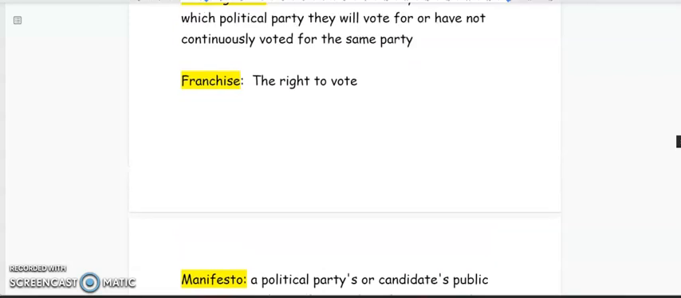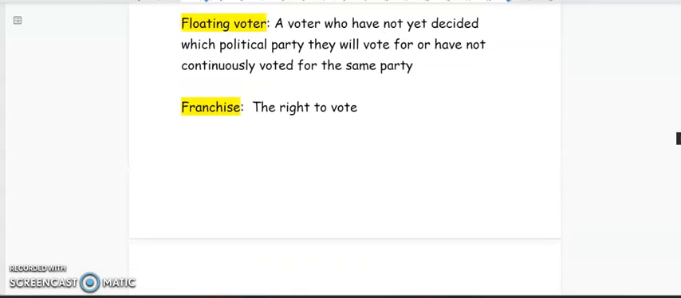And before we look at our next term, which will be manifesto, I want you to think about this term, manifesto. And I'm going to give you a few seconds to write the definition for the term manifesto in your notebook.